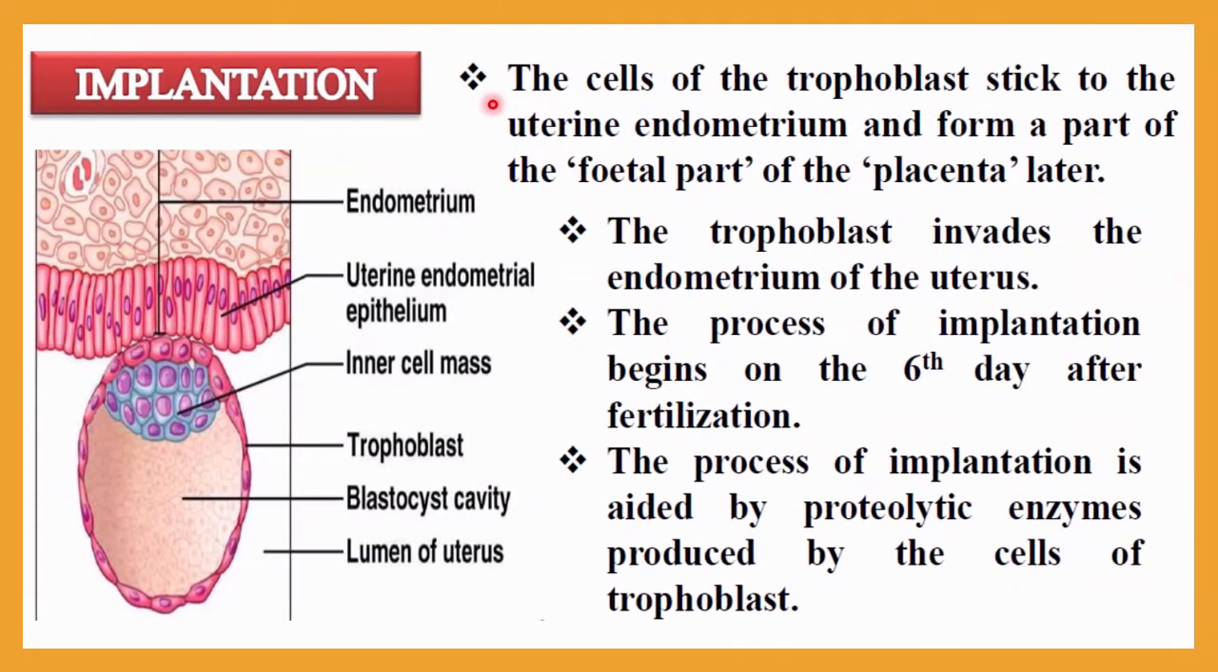As a result of the removal of the zona pellucida, the cells of the trophoblast stick to the uterine endometrium. Now the trophoblast layer becomes naked, and as a result it will come in contact with the wall of the uterus, especially the endometrium layer. So the cells of the trophoblast will stick to the uterine endometrium, and will form part of the fetal part and the placenta later on. The trophoblast invades the endometrium of the uterus. Here you can see it will embed inside this.